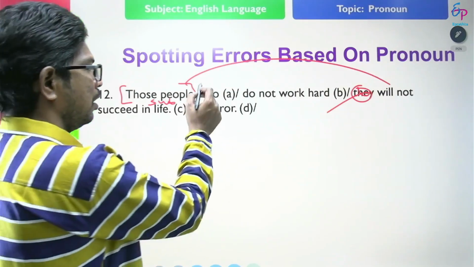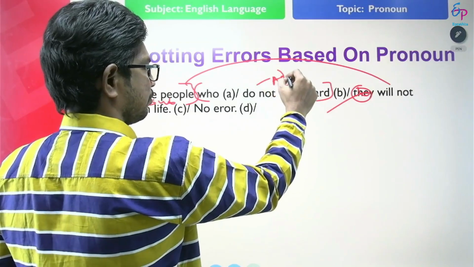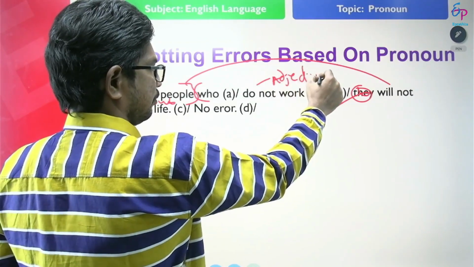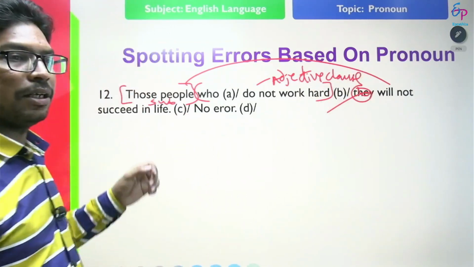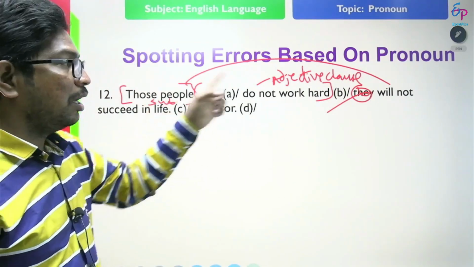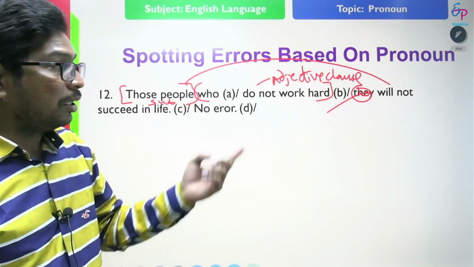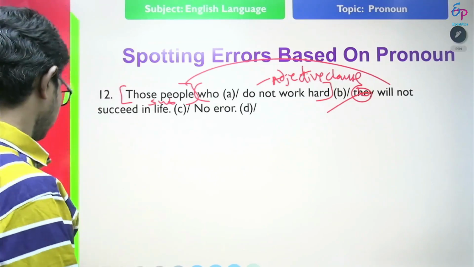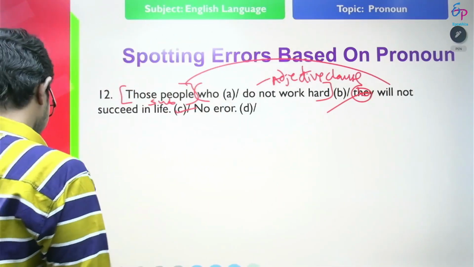Who are those people who do not work hard? This is adjective clause. So where is the subject? Already subject is mentioned here. Again one more subject is not required there. Those people will not get success, correct. There is superfluous here. Where is the error? Error is at C.